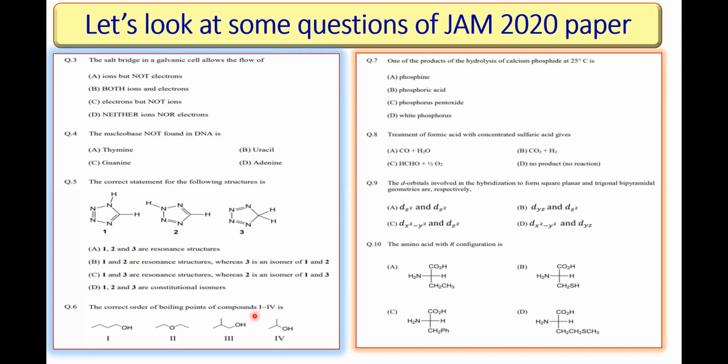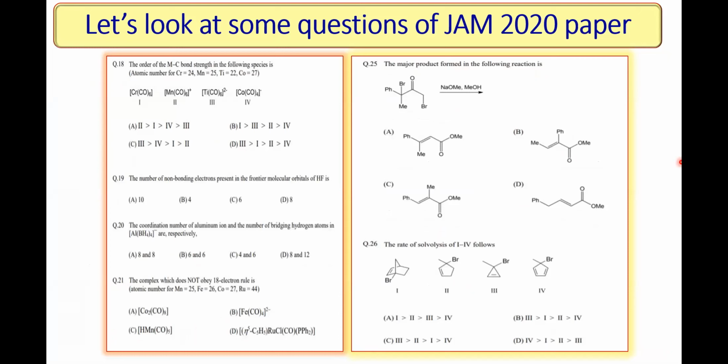This is regarding the boiling points. You need to know the structure. You need to combine hydrogen bonding and also the straight chain and branched chain structures. If you combine these two aspects, you can answer that. Look at here, hydrolysis of calcium phosphate, factual based, memory based. Then this is again a direct property. This is again factual information. This is the application of RS nomenclature in stereochemistry. Again, if you know the structures, you can answer this question.